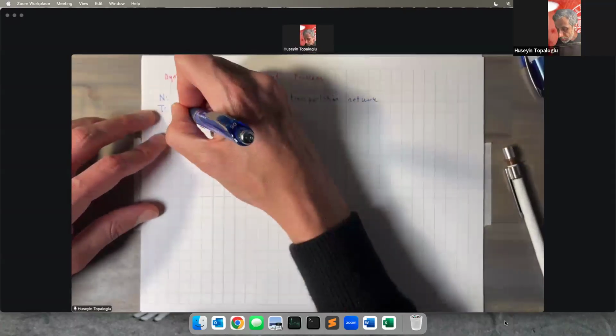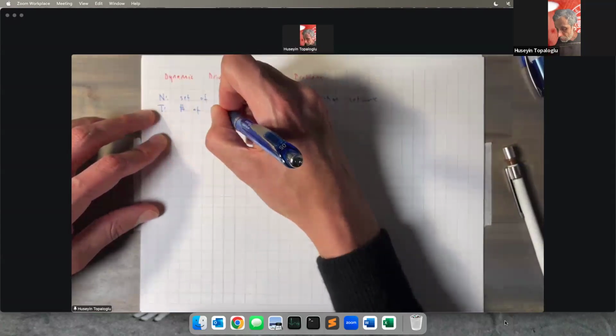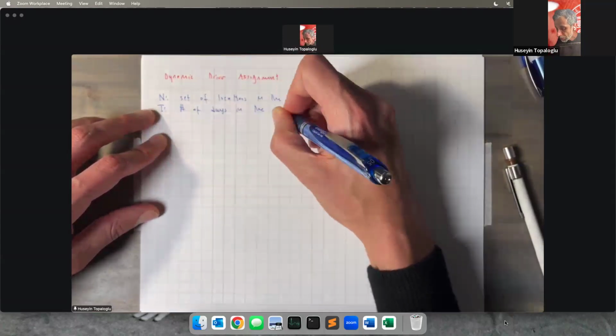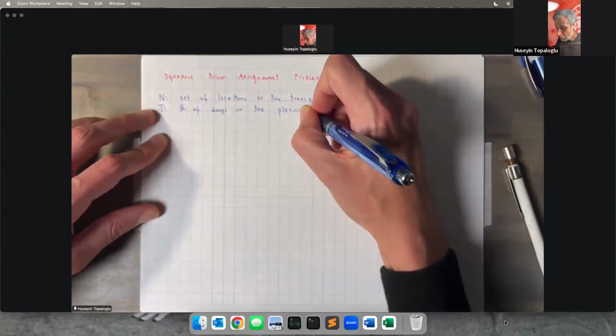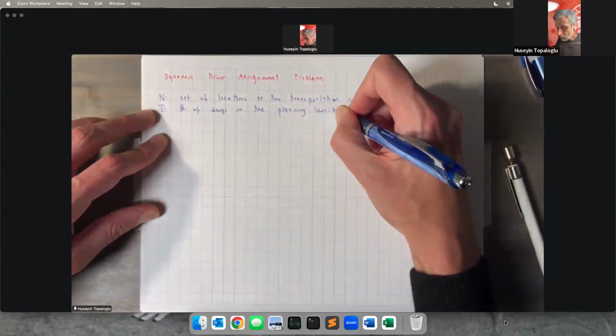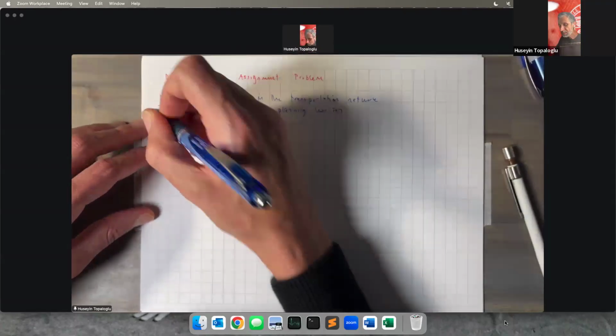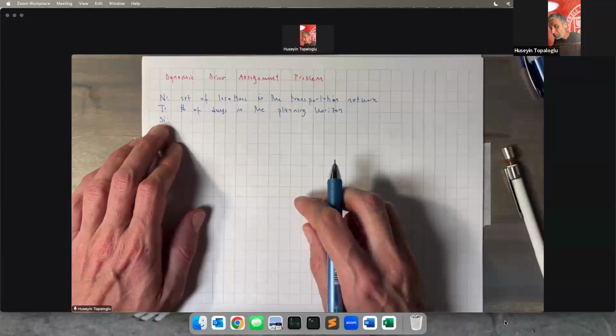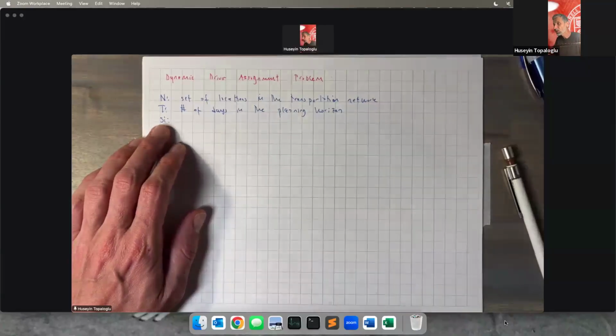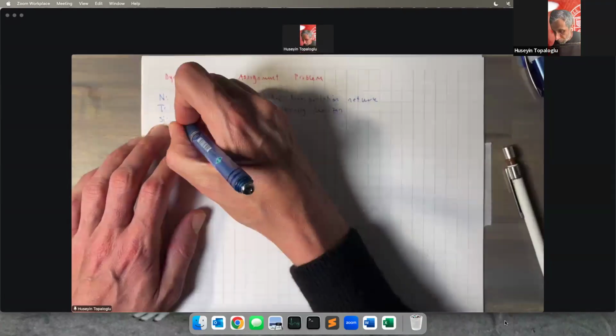Let's say T is the number of days in the planning horizon. Let's say S_i is the number of drivers available at location I at the beginning of the planning horizon. S_i is the number of drivers available at location I at the beginning of day 1.